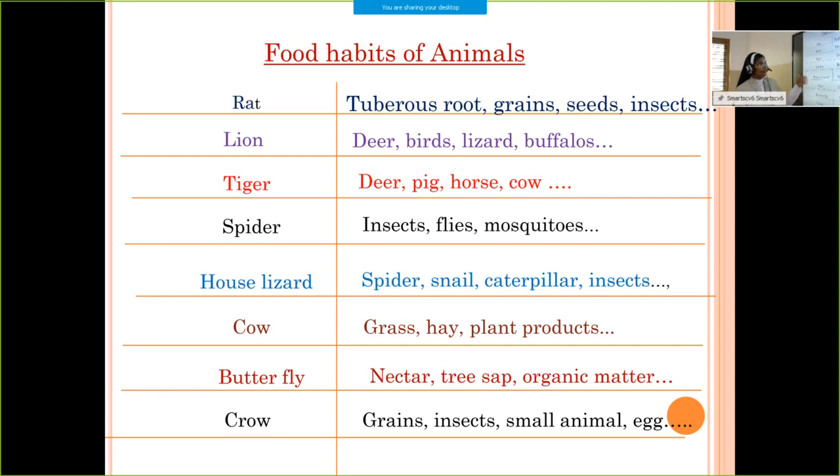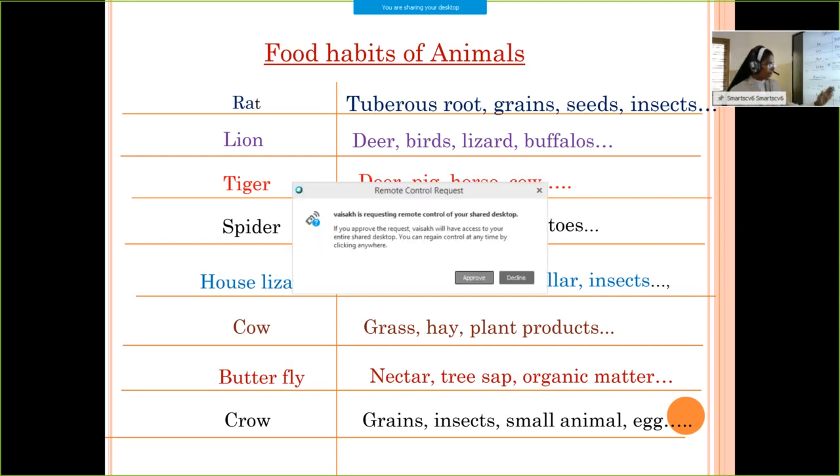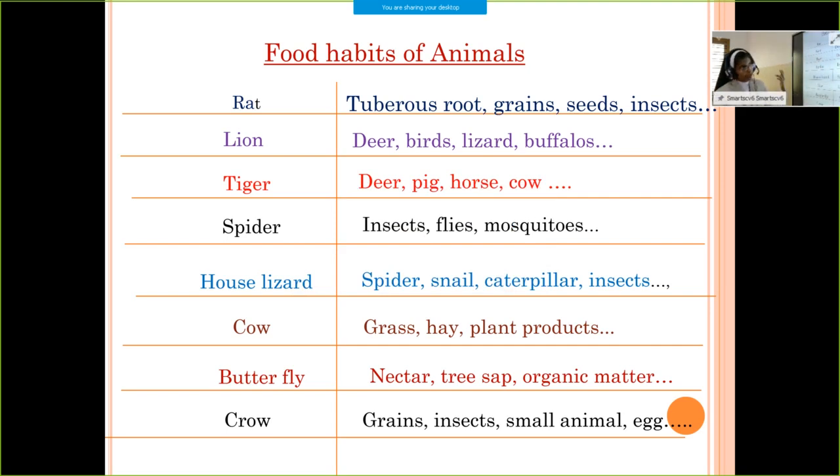So, various animals have various food habits, and because they have different kinds of body structure, they have different kinds of food habits. Listen here. From these food habits, you can see some animals can eat animals as well as plants, but some animals will eat only animals. So, can you categorize these animals into only plant-eating animals, both plant- and animal-eating animals, or animal-eating animals?